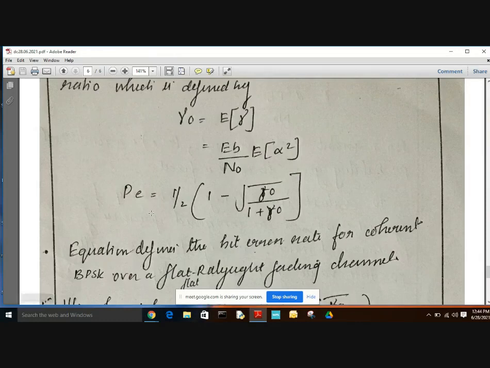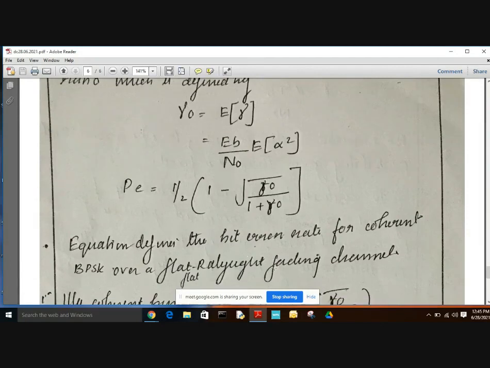This equation defines the bit error rate, or probability of symbol error, for coherent BPSK over a flat Rayleigh fading channel.